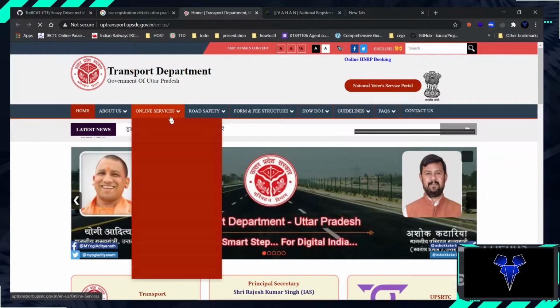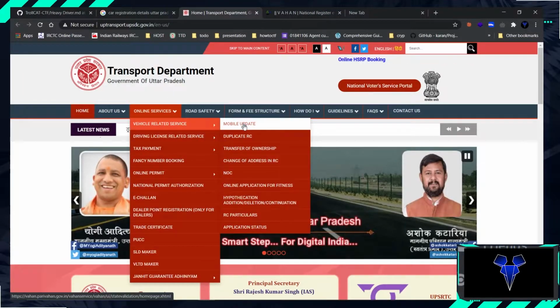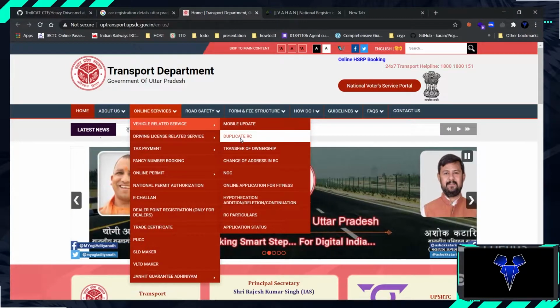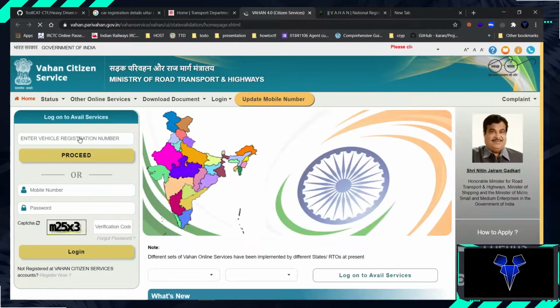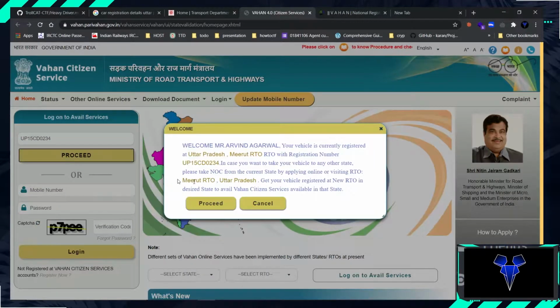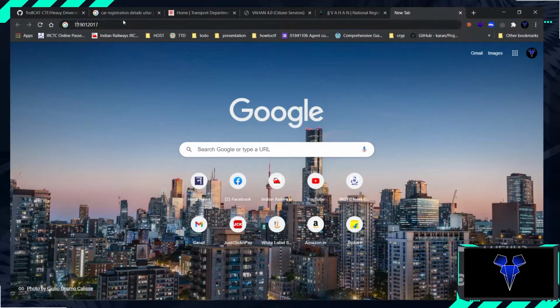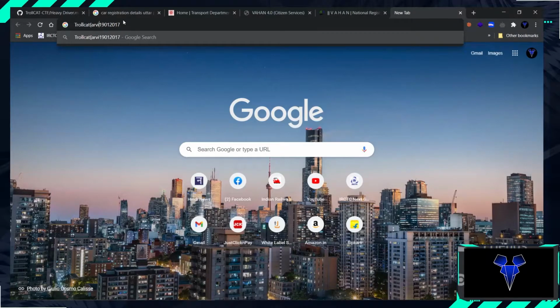Let's search. Okay, online services. Okay, here is a duplicate RC link. Let's click there. Enter the vehicle number. Okay, here we get the entire details. Here the name is Arvind Agarwal. So that was the flag, Arvind. So let's just write trollcat, Arvind, underscore, the date. So this was the flag of the first challenge, which was Heavy Driver.